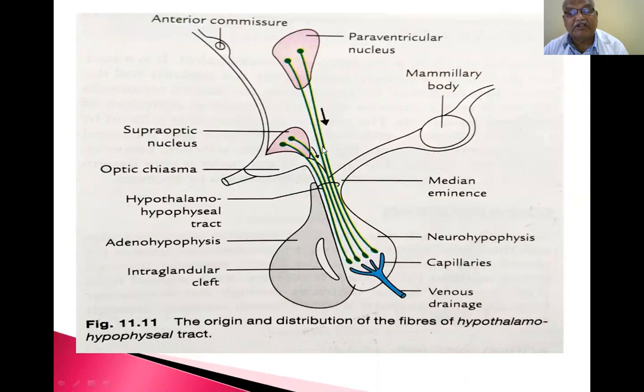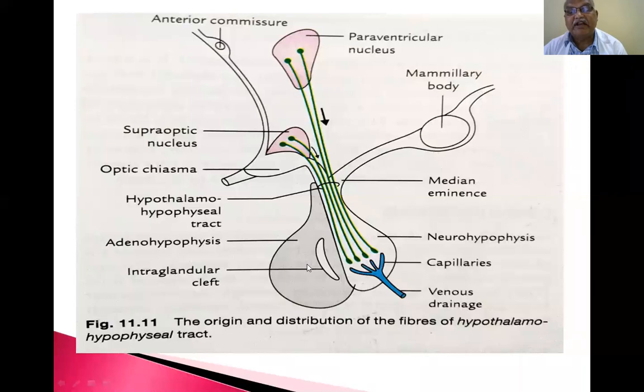This is the hypothalamus. This is the optic chiasma. This is the thalamus. Here is the diagram. This is the pituitary gland attached to the base of the brain. This is the hypothalamus, the entire one. If you imagine the hypothalamic sulcus here, the part above it is the thalamus and the part below is the hypothalamus.